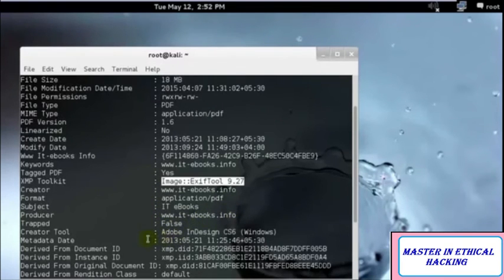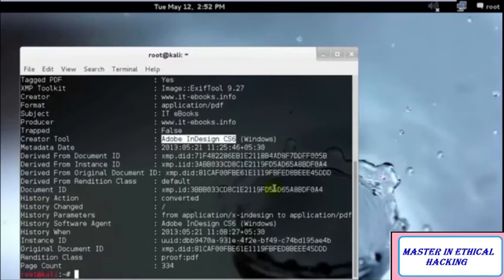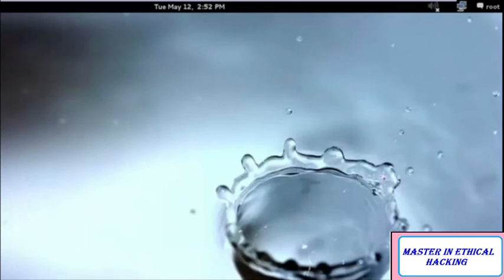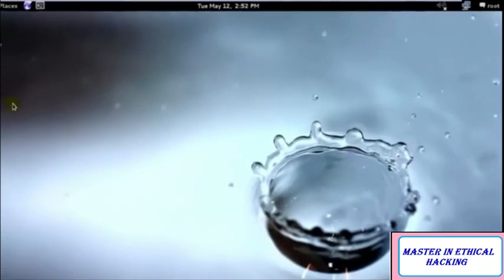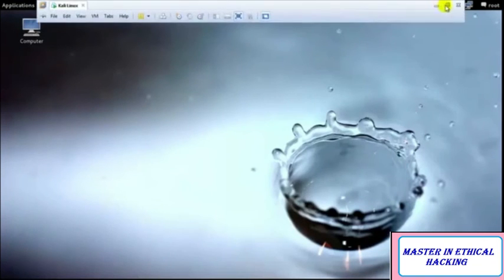This is an image file. As you can see, we have where it was created. He created this in Adobe InDesign CS6 on Windows, and this is quite useful information. So these are quite useful pieces of information that you can get just with ExifTool. And if you know how to extract them in a proper, more advanced way, then you can even get the username of the person who created it. So that's just an example of how we can do that.